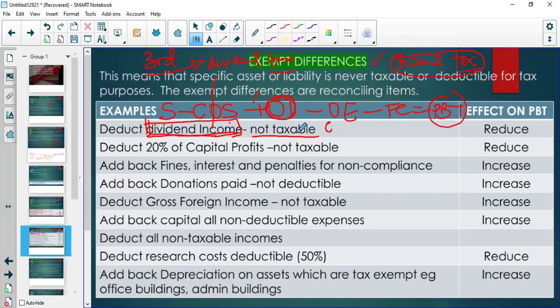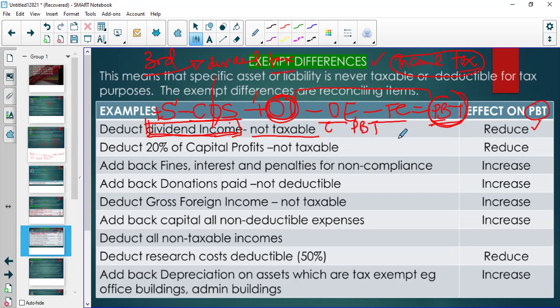So it has to be removed from profit before tax, because other income increases profit. It's a plus. We have sales plus other income. Cost of sales reduces profit before tax. Other expenses reduce profit before tax. Finance costs reduce profit before tax. So it's only sales and other income that increase profit before tax. Now, SARS says we want you to remove this income, right? So the effect of that adjustment on profit before tax is to reduce profit before tax.